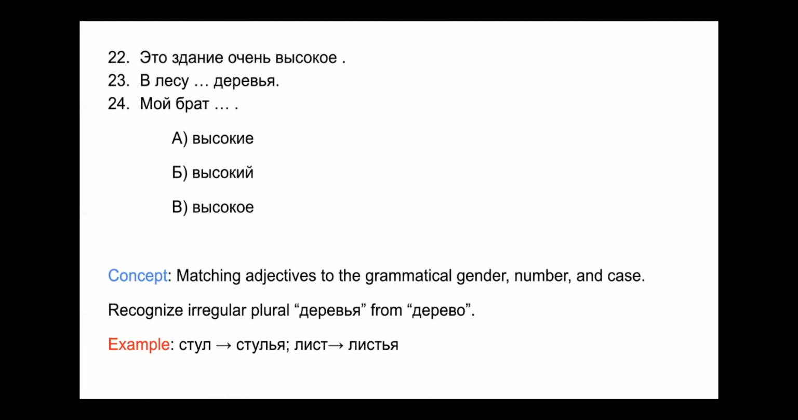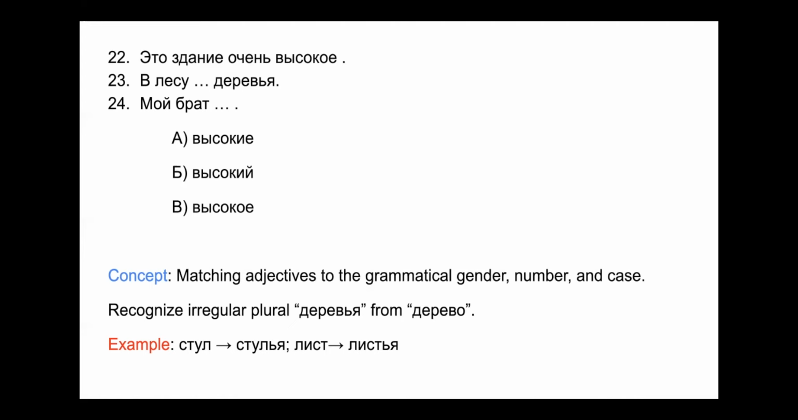Number 23. В лесу высокие, высокий или высокое. So this one's a little bit tricky. They want us to recognize the irregular plural деревья from дерево, so trees and tree. And there are a few words with this irregular ending change. Some examples down here are стул, meaning chair. Стул becomes стулья. Лист, meaning leaf. Лист becomes листья.